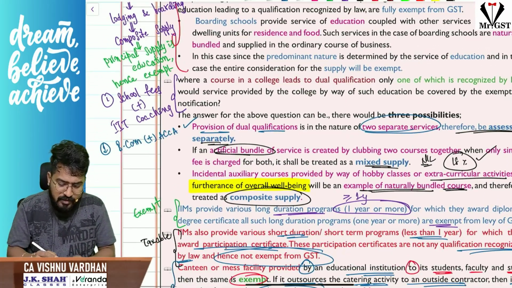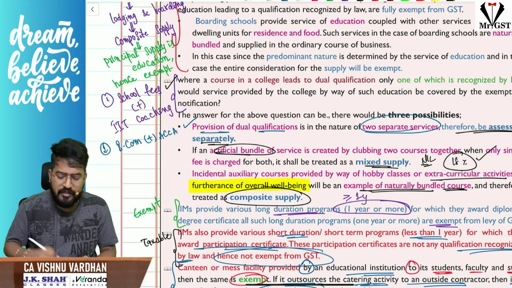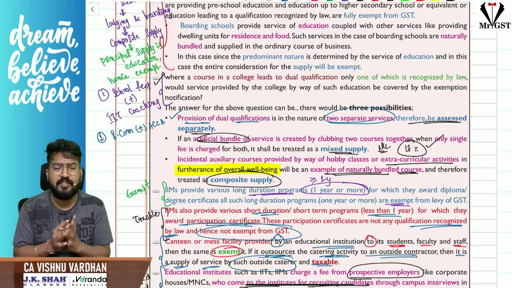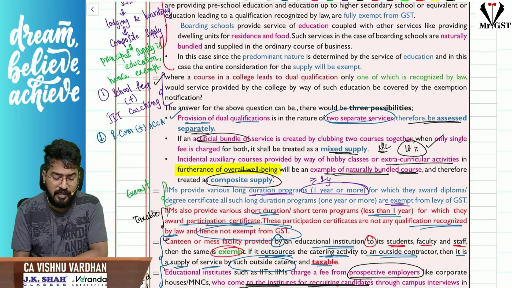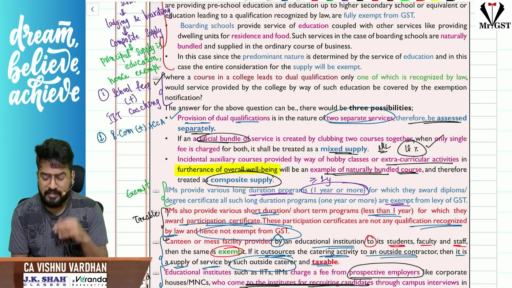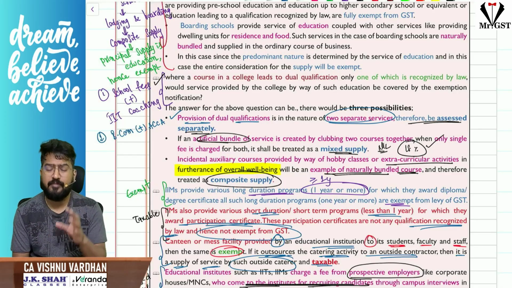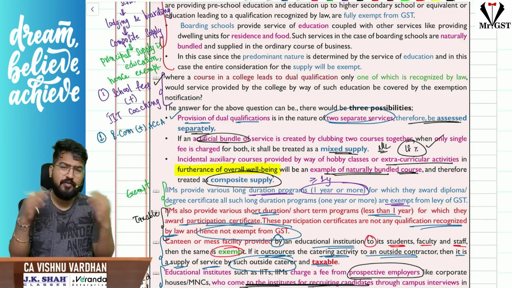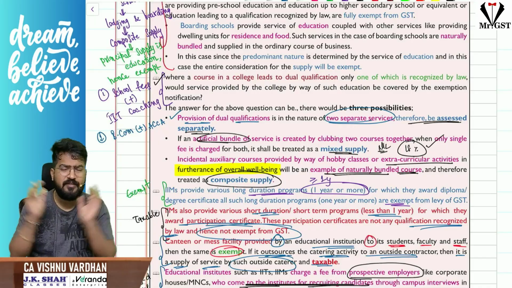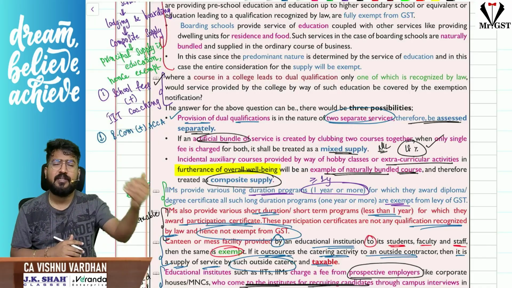Another clarification, sir, is with respect to some education institutions providing bundled supplies, sir. That means they are providing two dual qualifications. When they are providing dual qualifications, what is the tax treatment, sir? Please understand, when they are providing dual qualification, it is nothing but, sir, for single fees they are charging. If dual qualification, dual fees, like separate invoices, separate receipts they are giving, then you will tax them accordingly. If it is exempt, it is exempt, recognized by law, all that stuff, exempt.